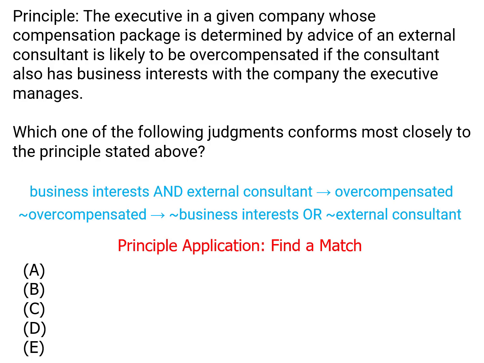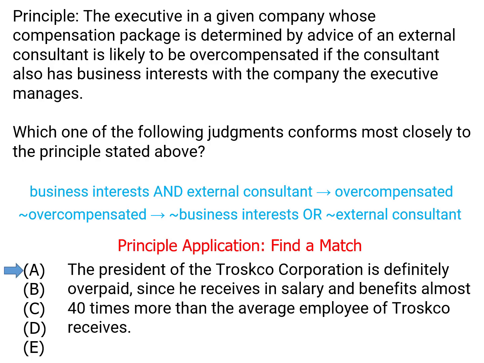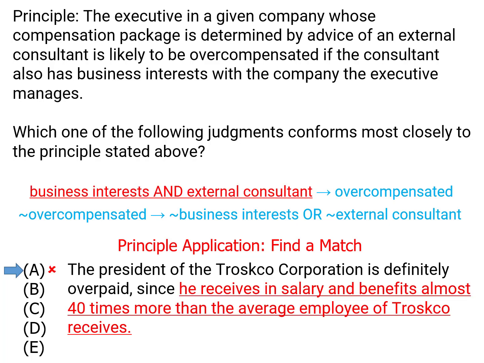The correct answer is going to match this rule, so we just go to the answers looking for something that does. Answer choice A has a president of Trosco Corporation who is definitely overpaid. If this is going to match, we need to find out that his salary is determined by an external consultant with business interests, but that's not what it says. It says that he receives in salary and benefits 40 times more than the average employee of Trosco. In other words, he gets a lot of money. That's not the standard, so it's not our answer.